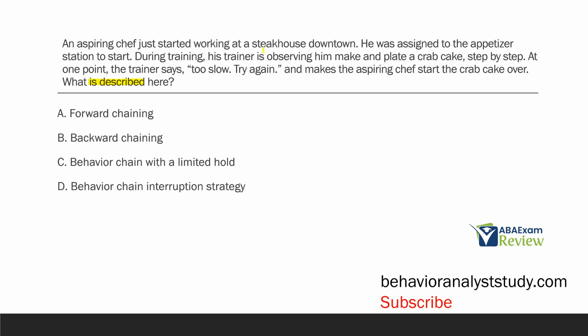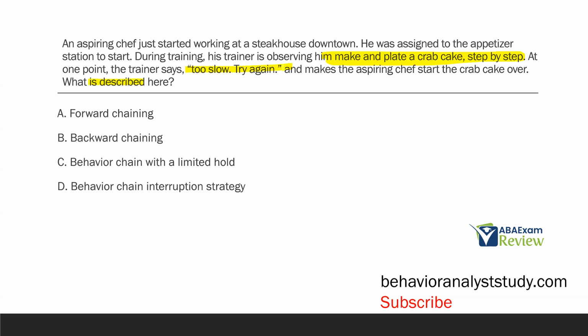What do we know? We know the chef just started working. He's on the appetizer station. During training, he's making and plating a crab cake step by step. So this is our chain, right? Make and plate a crab cake. Whatever the steps are, whatever the task analysis was, those are the steps the chef has to do. But at one point, the trainer says, "Too slow, try again." And this is where our answer comes into play. Why and in what strategy would you ever stop the chain because the learner was too slow?